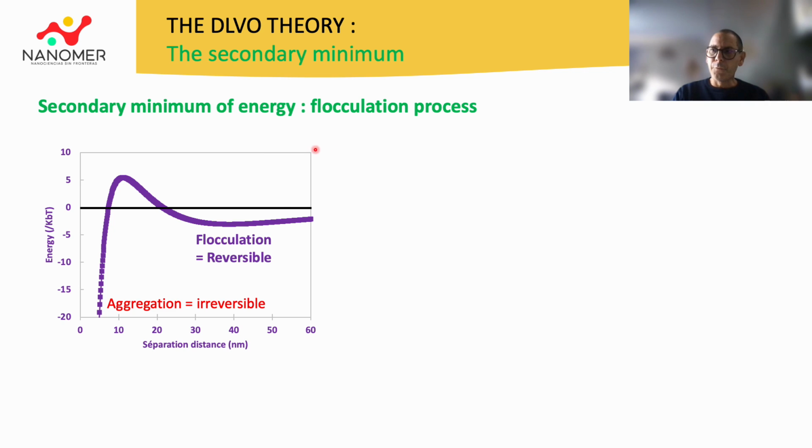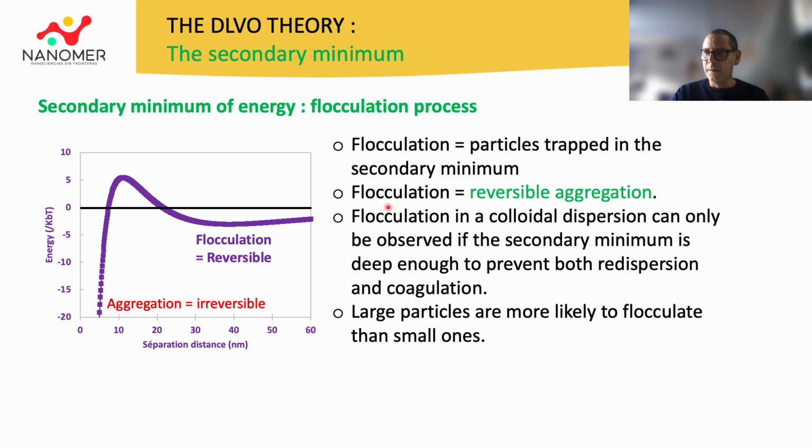The presence of a secondary minimum in the DLVO curve of certain systems explains the phenomenon of flocculation. Some systems become energetically blocked in the secondary minimum, causing a reversible aggregation process. As the minimum energy reached is low, any input of thermal or mechanical energy will allow the system to redisperse and return to a dispersed state.